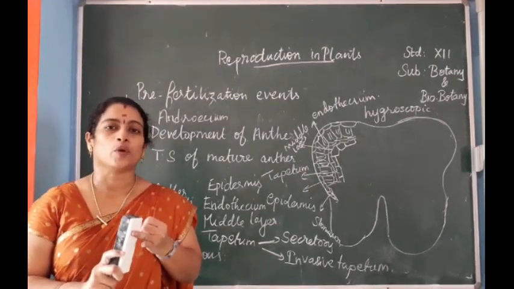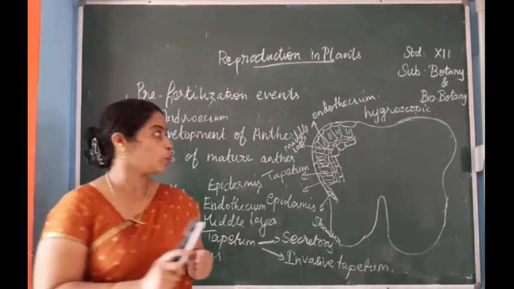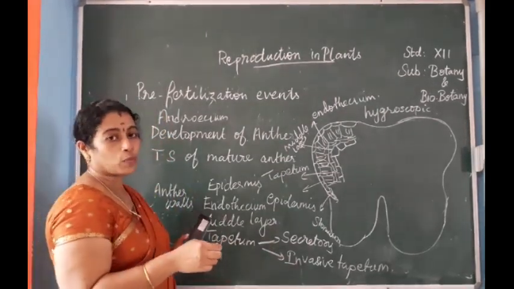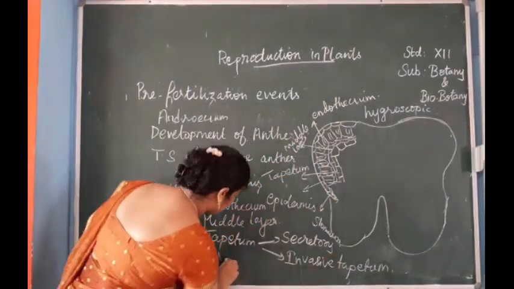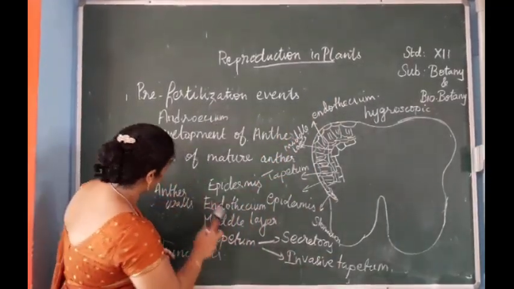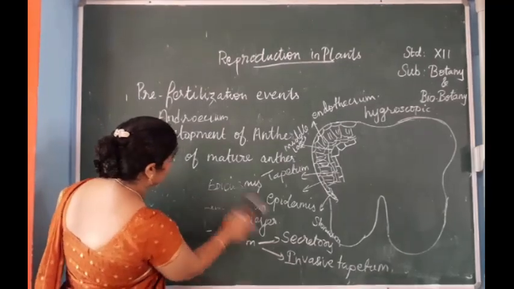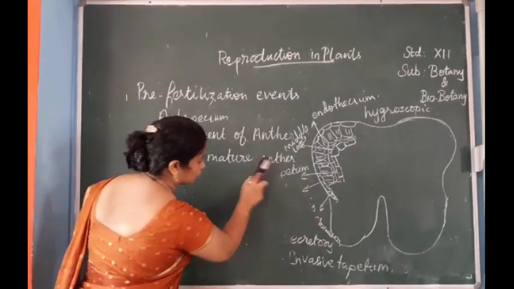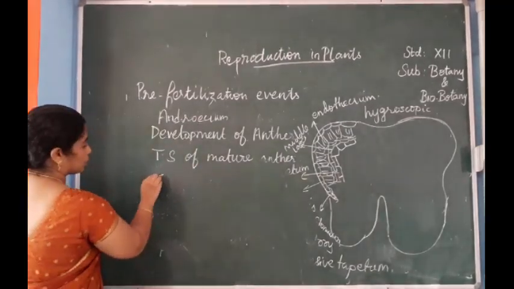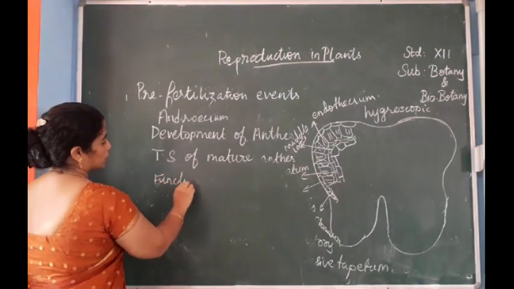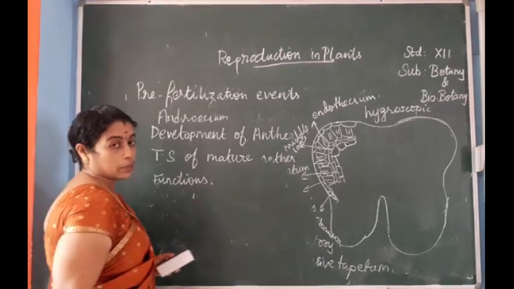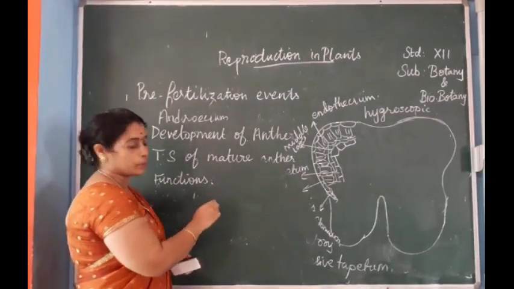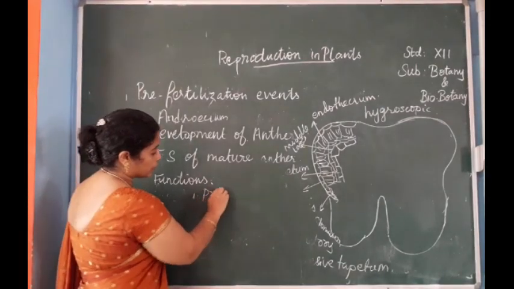Second, it will provide sporopollenin for the formation of the pollen wall. So the functions of tapetum: first, it provides food materials.